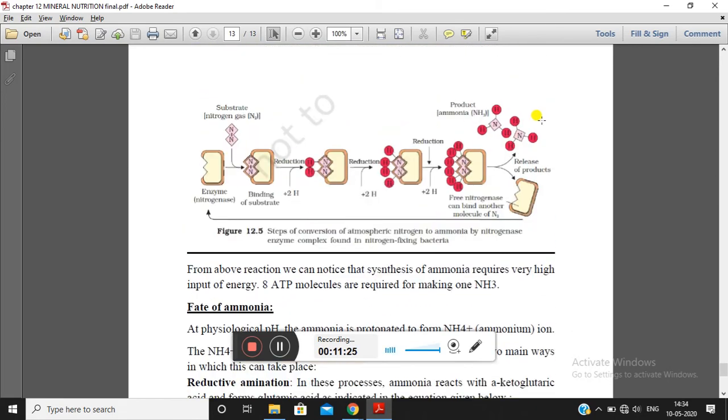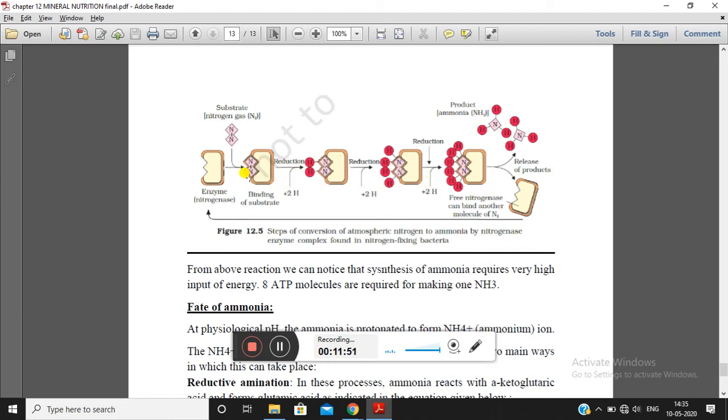So here there is a stepwise conversion of atmospheric nitrogen into ammonia by the nitrogenase enzyme, where we can see that at the starting point the nitrogenase enzyme combines with the substrate, that is nitrogen gas, N2. So this undergoes reduction three times. There are three sequential reductions which take place.